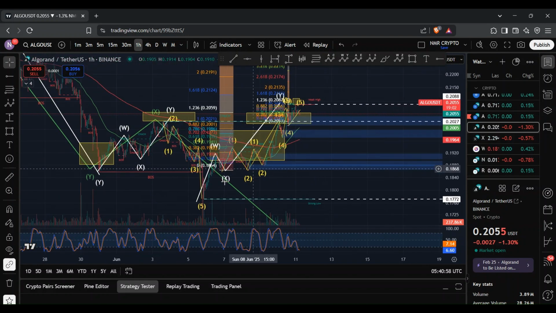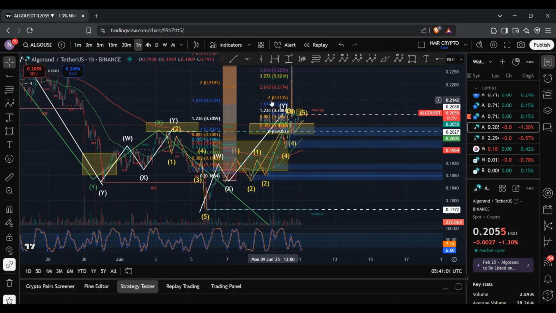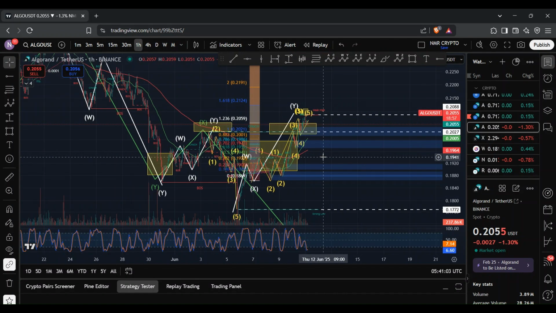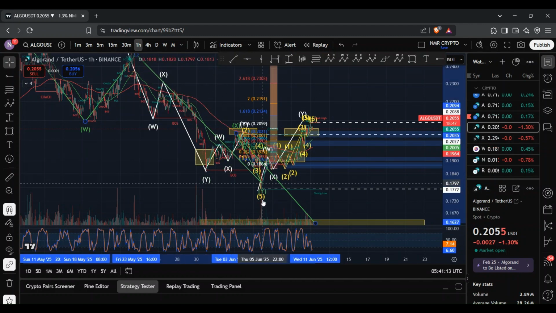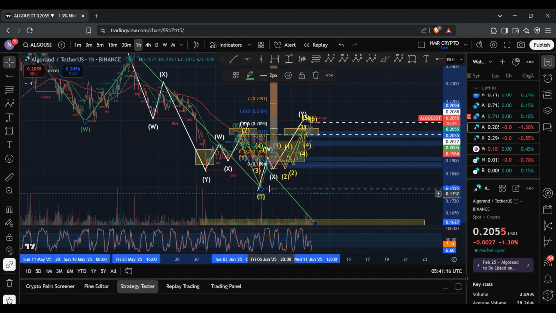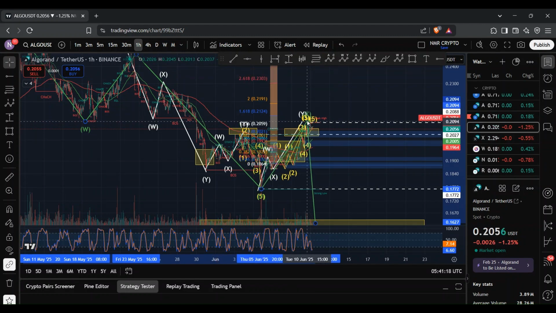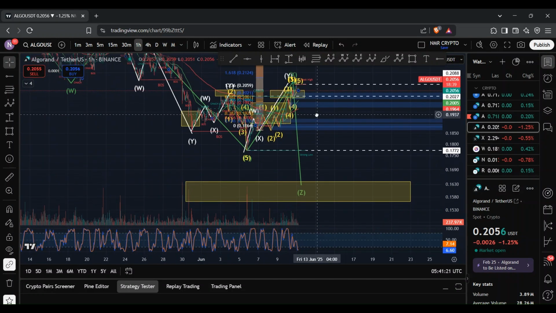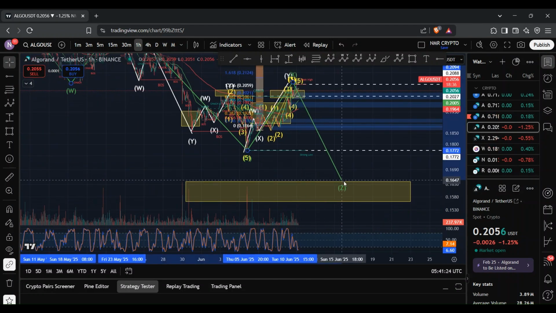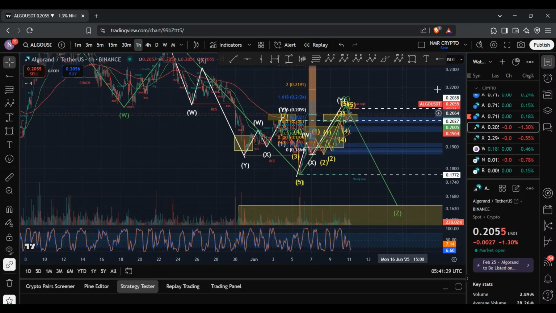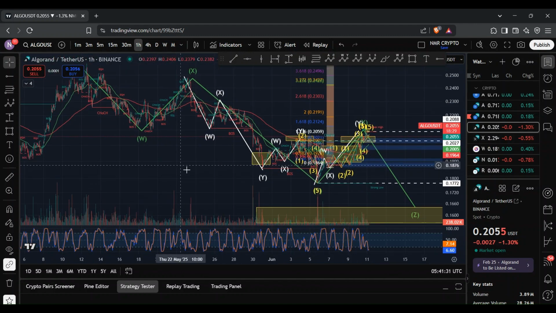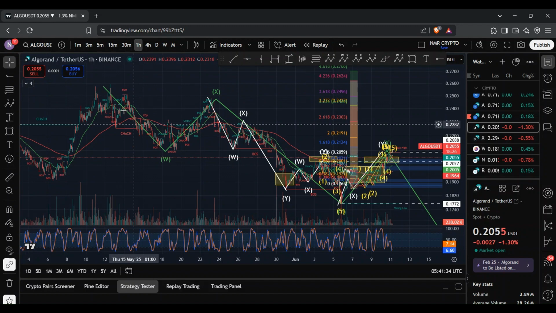But the flip side to that could be that we have this WXY structure that plays out. And so if I remove this, just so the chart's a little bit clearer, and if I zoom out slightly, it's possible that the Y wave went slightly deeper towards that 17.72 cent mark. Like so, and then the X wave ended up playing out, made up of a WXY structure, which is what I'm currently tracking right now. And then we get to see that Z wave to the downside, where we then potentially even break that low at 17 cents. And should that be the case, this Z wave is typically a 1 to 1.236 retracement of the W wave.